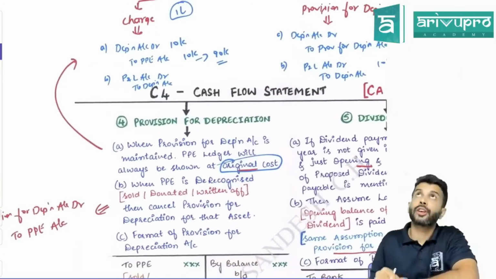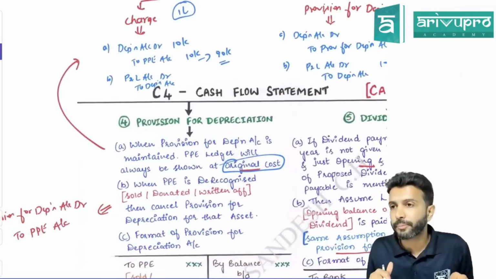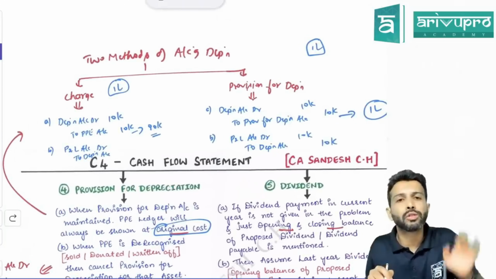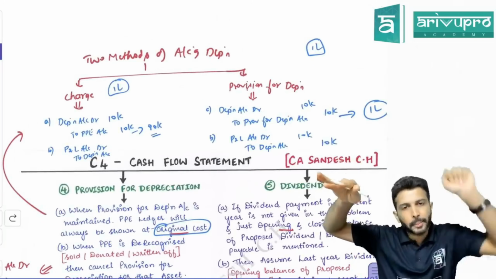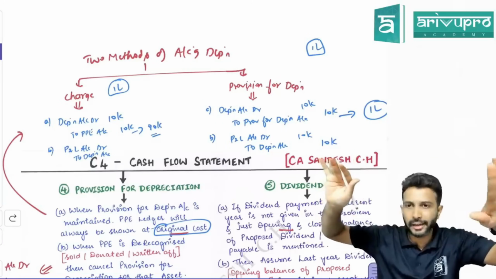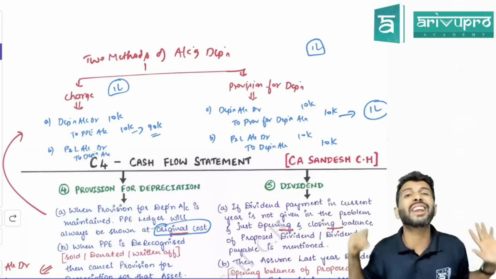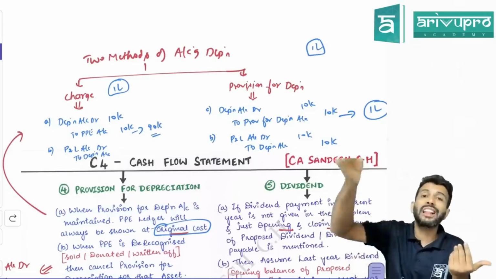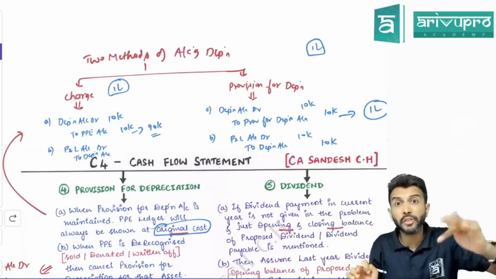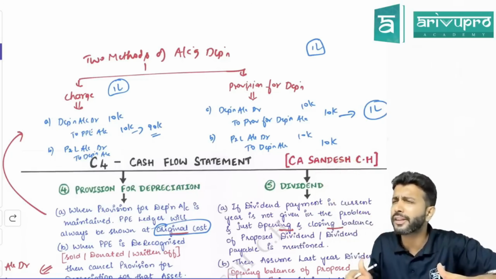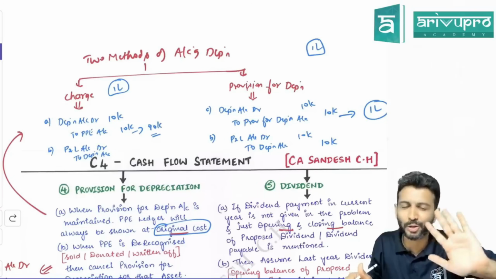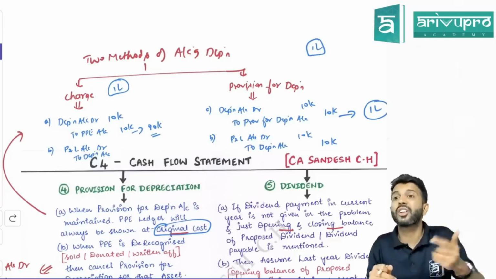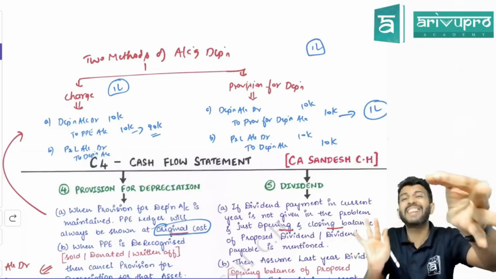Okay, the next thing is, sir, how long will you maintain this provision account? Sir, as long as you have the asset, the provision for depreciation account also will be maintained. As long as you have the PP, the provision account also will be correspondingly maintained. So the moment the asset is derecognized, meaning the moment the asset is cancelled. How will you cancel, sir? If you sell the PP or if you write off PP or if you have given it on finance lease, if you remember AS 19. If not, I will take you through that. So if you have sold the asset or written it off or given it on finance lease, in these cases, you will cancel the asset.